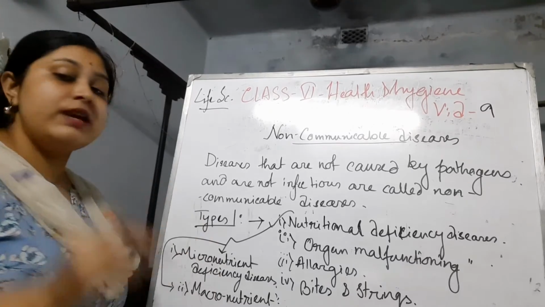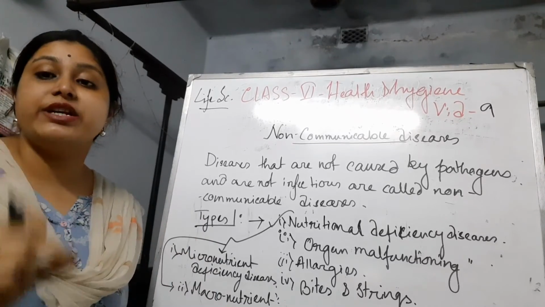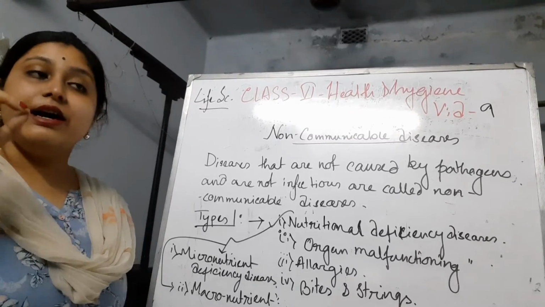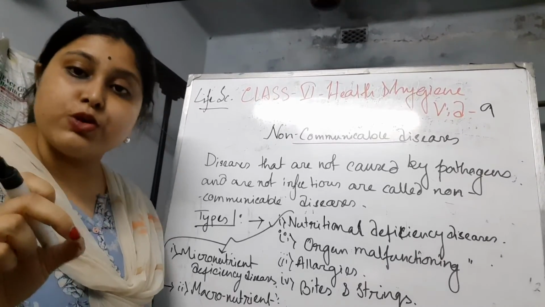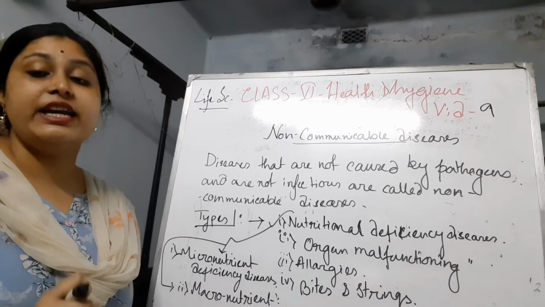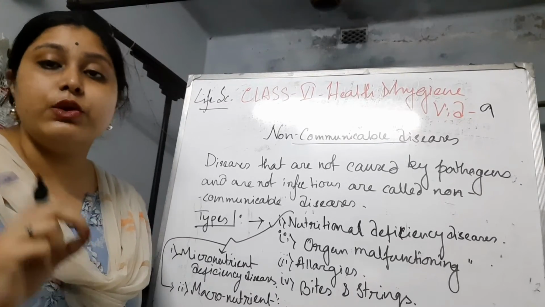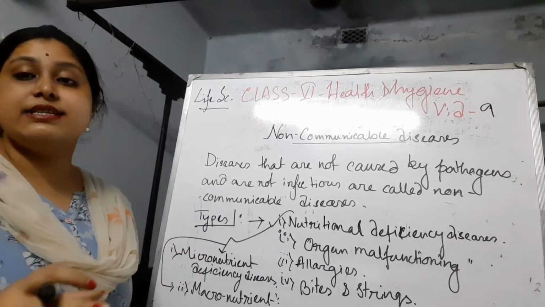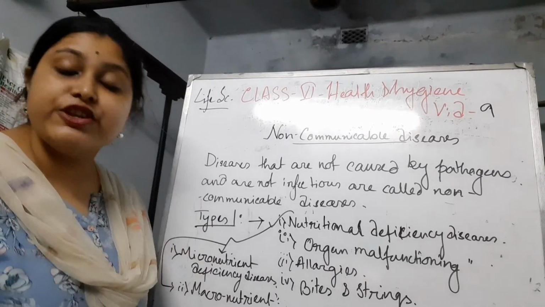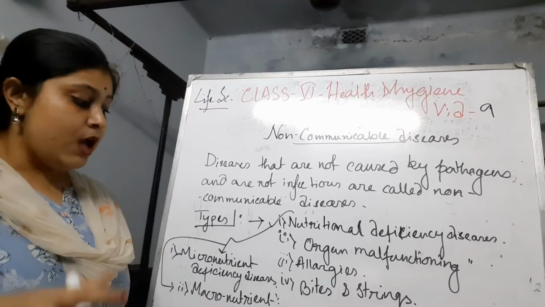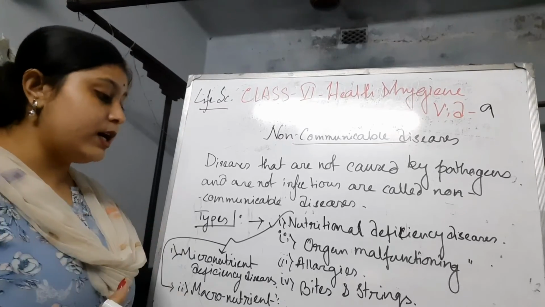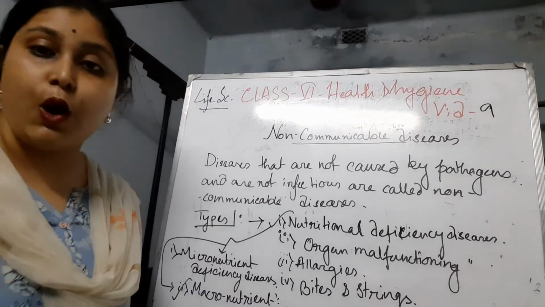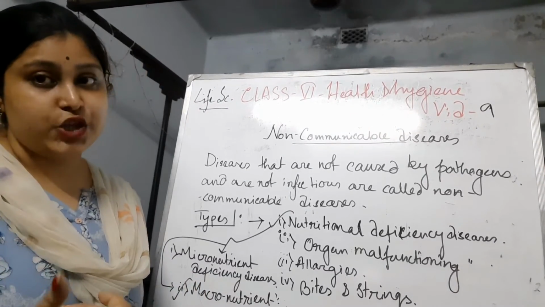And micro means small. Micronutrient deficiency diseases involve nutrients that are needed in our regular daily life in a very small portion, but still they are very important. If they are lacking in the food, then these diseases can be formed. These are mainly the deficiency diseases caused by vitamin deficiency and mineral deficiency. In this video, we are going to learn mainly about macronutrient deficiency, that means kwashiorkor and marasmus. So let's check.